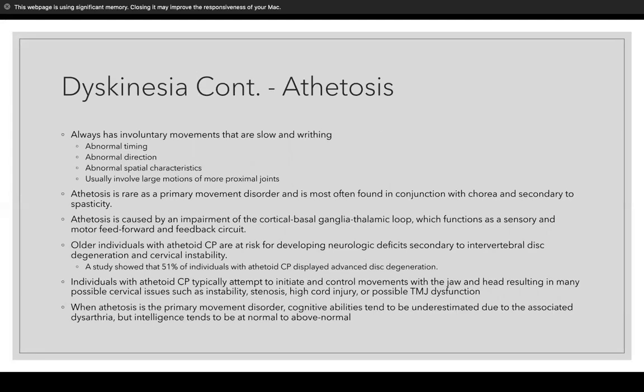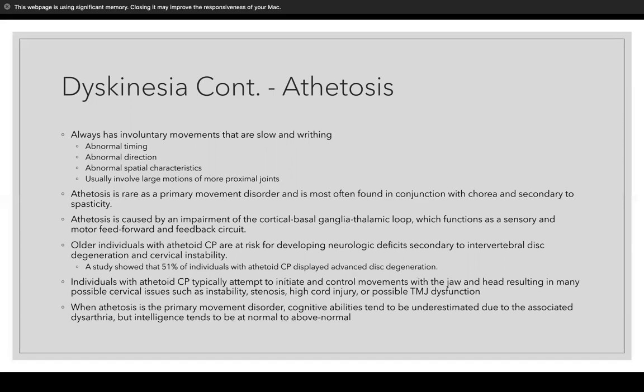So athetosis seemed to be the big one in the book. Athetosis always has involuntary movements that are slow and writhing. So there would be abnormal timing, abnormal direction, abnormal spatial characteristics, and will usually involve large motions of the more proximal joints. It's rare as a primary movement disorder and is most often found in conjunction with chorea and secondary to spasticity. So it's not uncommon for kids with CP to have more than one type of movement disorder.